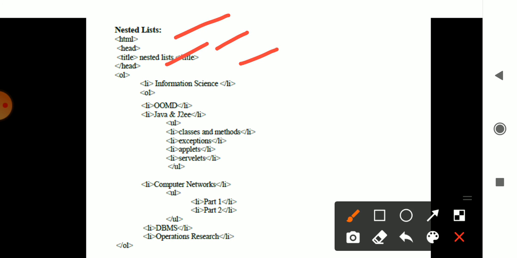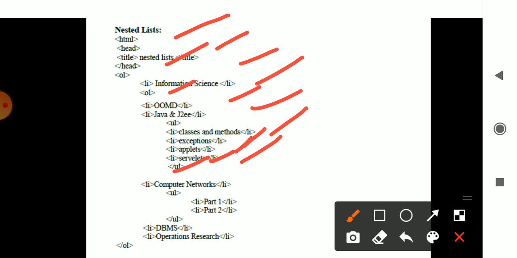In that ordered list, the first one is information science. One main topic in information science is object oriented methodologies, which are adopted. Then you have Java and J2EE in the list. Then in this Java and J2EE you have an unordered list. UL is the unordered list, which consists of the syllabus, for example classes and methods, exception, applets, servlets, and the unordered list is closed with UL.